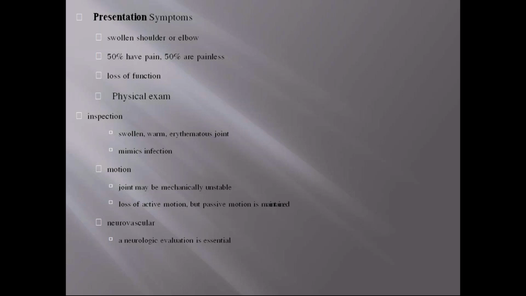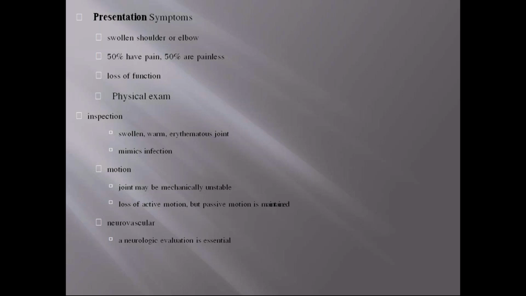And on physical examination, if we see the inspection, the joint is swollen, warm, and erythematous, and it may mimic infection. So we might be misled and go for infection. And if we check the movements of the joint, as there is excessive joint destruction and dislocation, the joint is mechanically unstable. There is loss of active motion because there is excessive destruction, but passive motion is maintained.